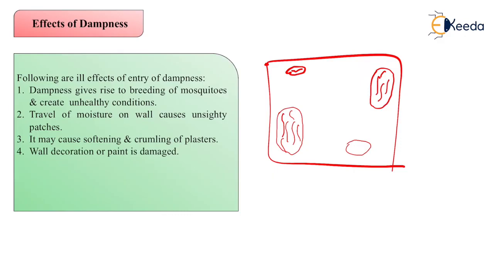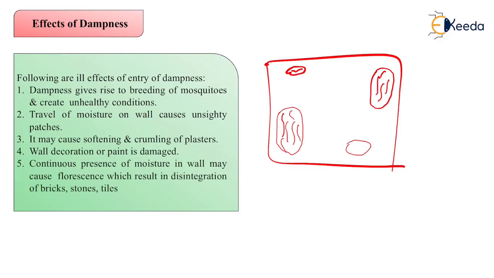Obviously, the paint will get damaged. In powder form, it will fall down continuously. Continuous presence of moisture in a wall may cause efflorescence, which results in disintegration of bricks, stones, and tiles. Because of efflorescence, the strength of your bricks, stones, or tiles will get reduced, and they will develop cracks and a very ugly look. These are the effects of dampness.